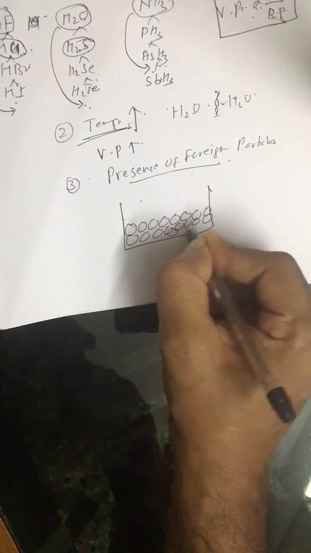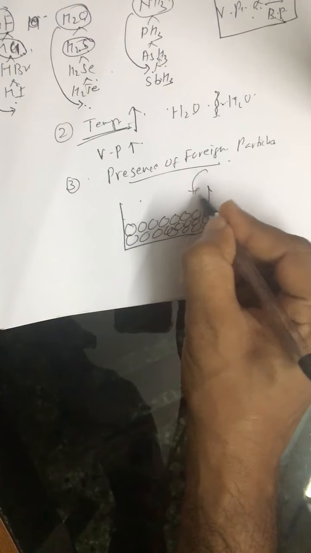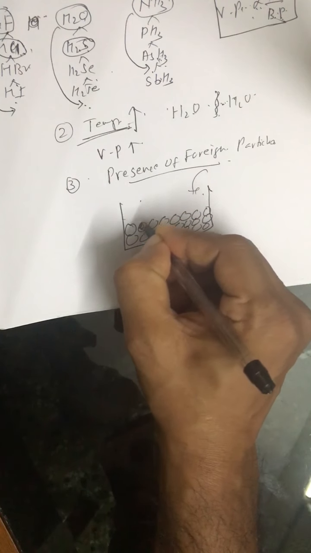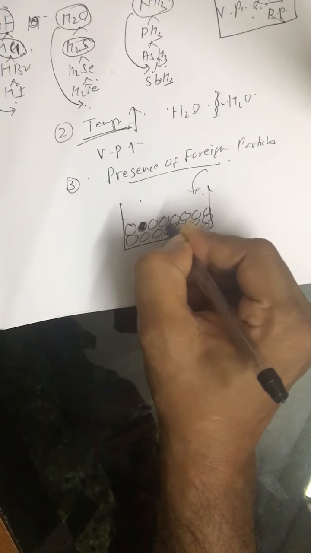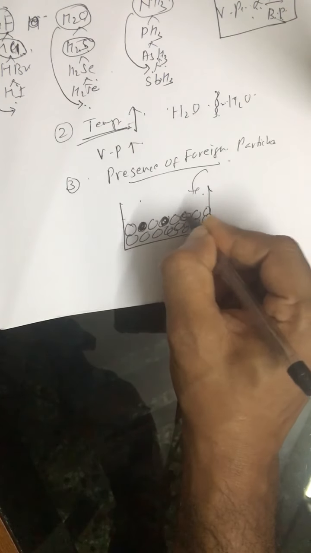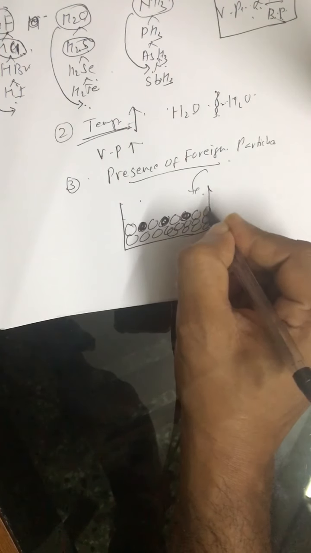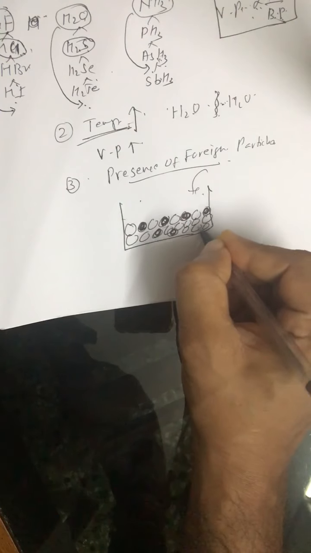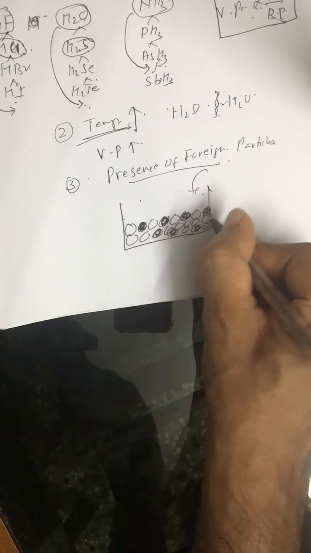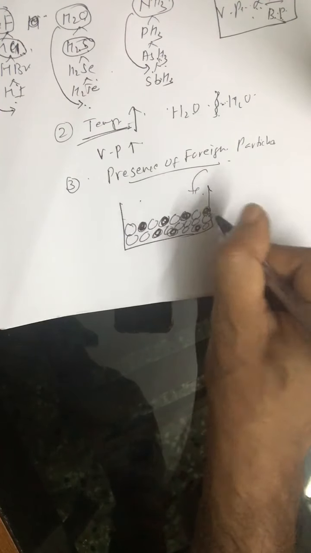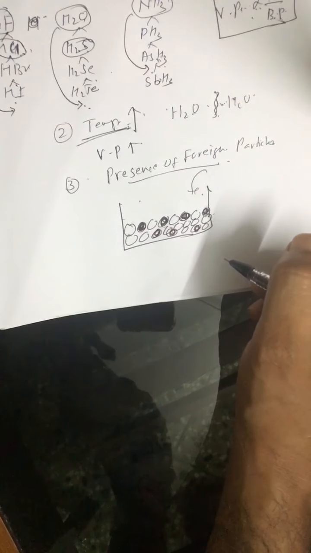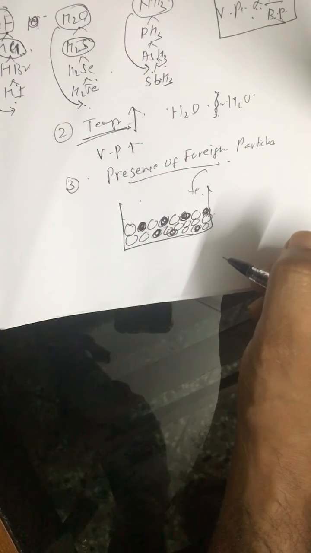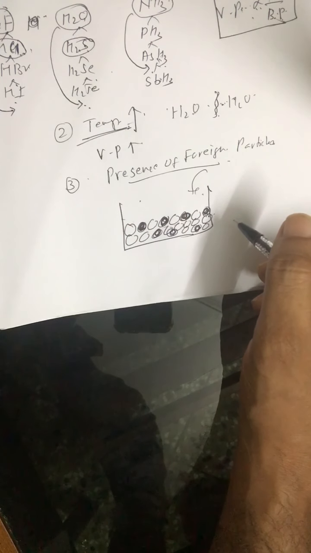Suppose water is the solvent, and when you add sugar to it, some of the surface positions are occupied by sugar particles. Obviously, the number of solvent particles at the surface will decrease. With the decrease in the number of solvent particles at the surface, vaporization will decrease and the vapor pressure will also decrease.